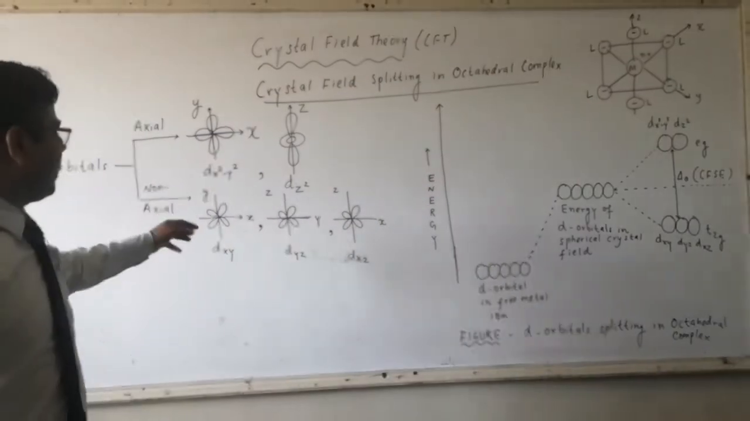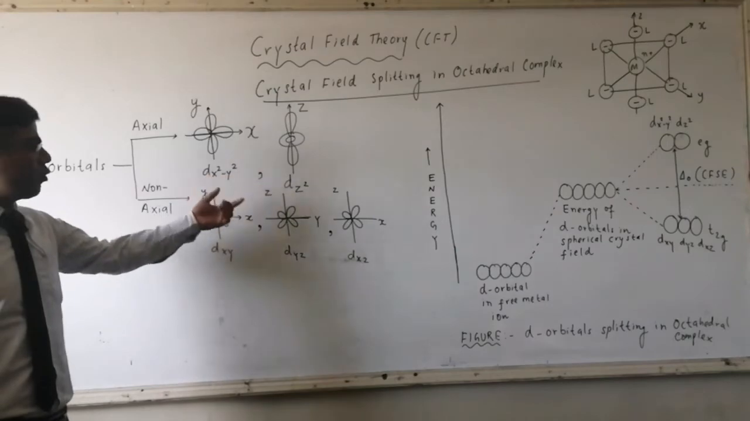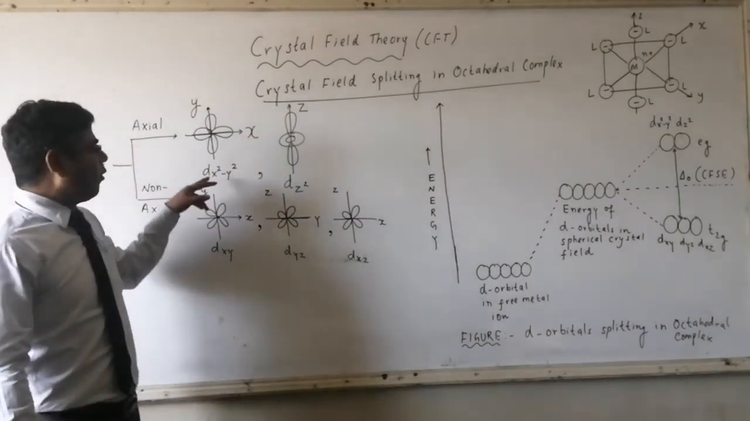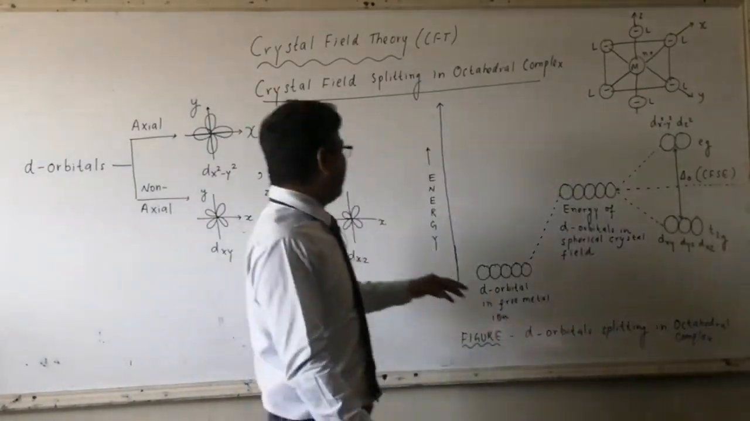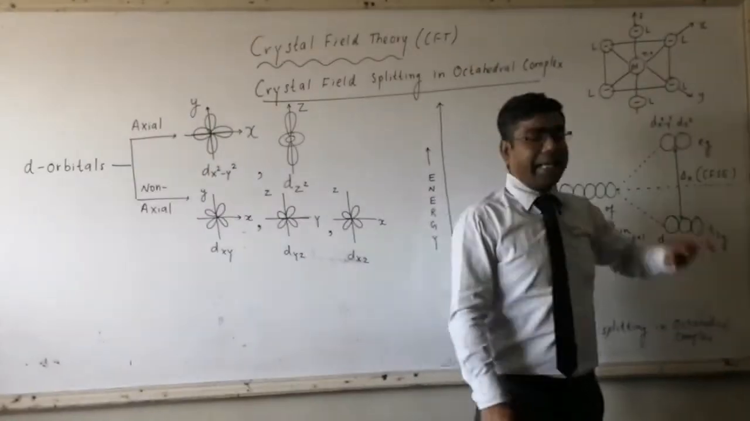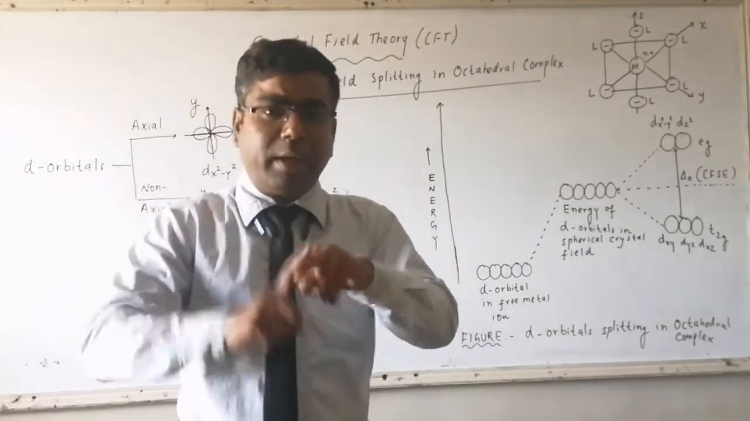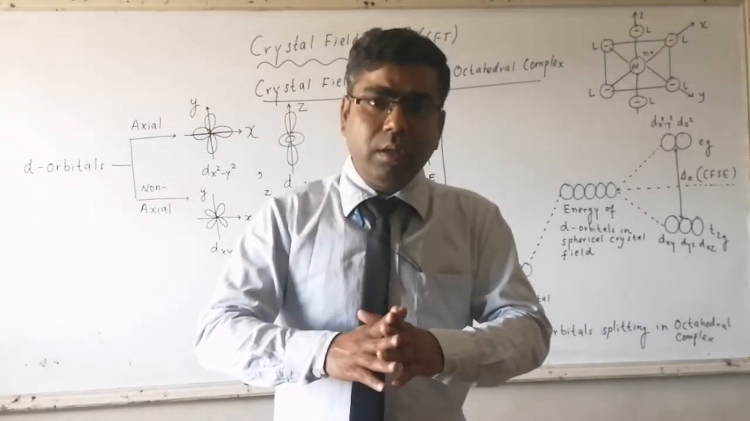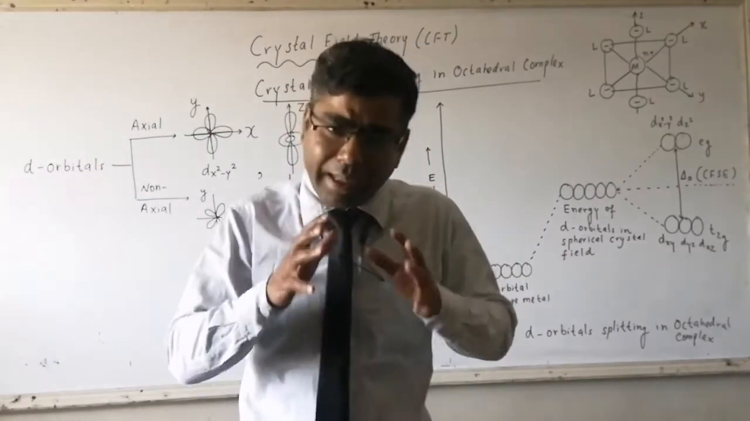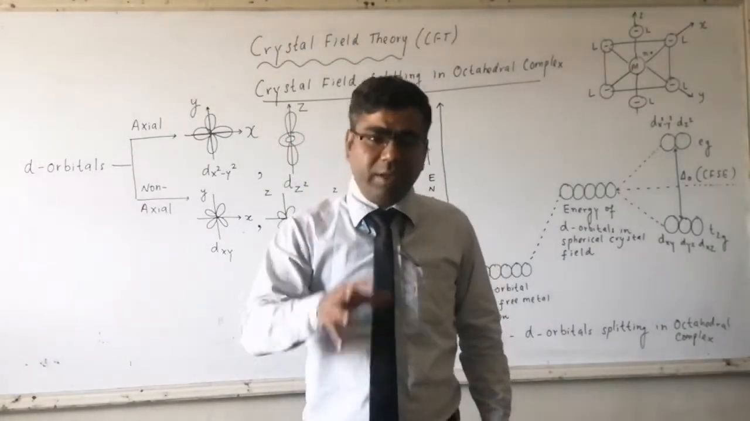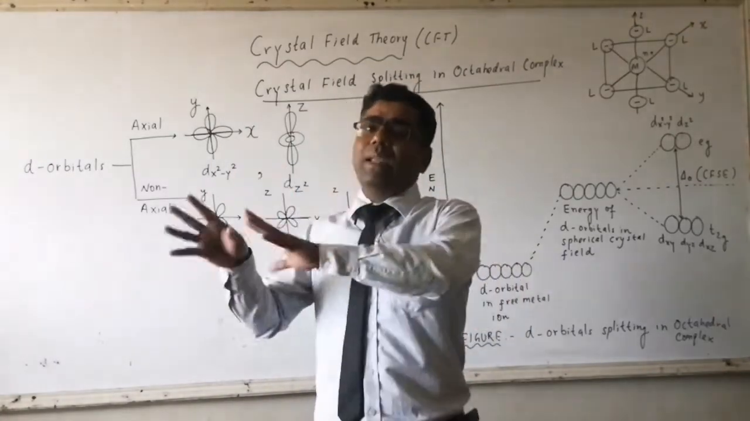If you check, we have two axial orbitals: first is dx²-y² and second is dz². For dx²-y², the lobes are located on the x and y axes, and for dz², the lobes are located on the z axis. It means there are two d orbitals located on the axes, dx²-y² and dz². So definitely ligands will have more repulsive interaction with the axial d orbitals in comparison to the non-axial d orbitals.